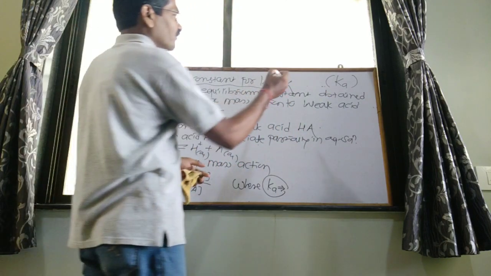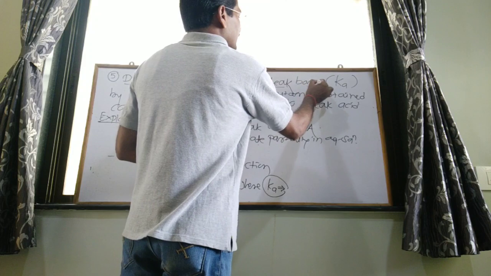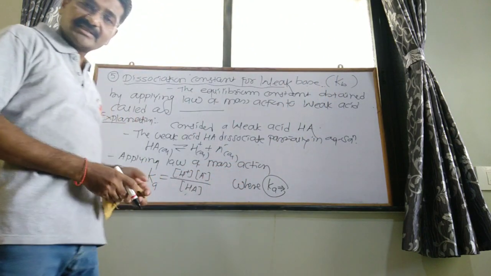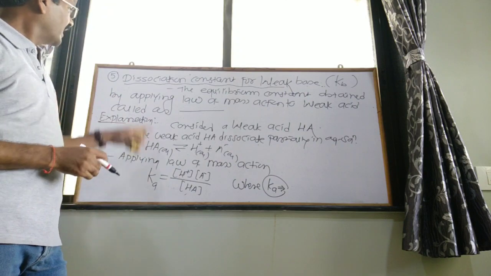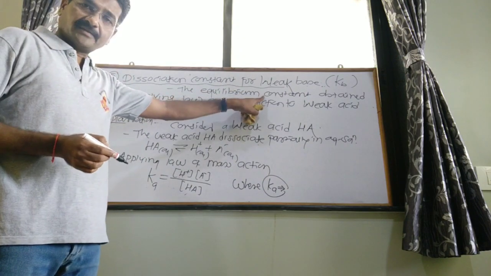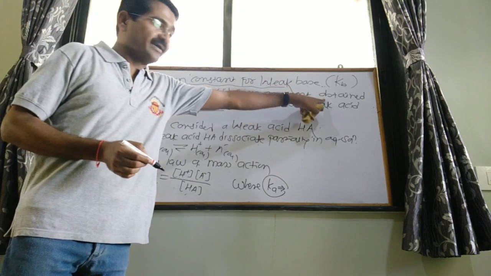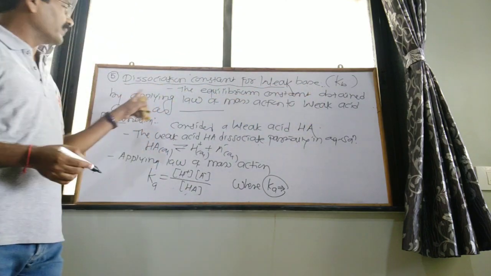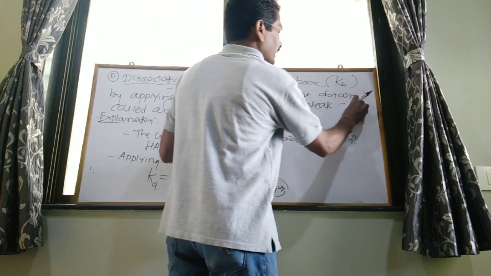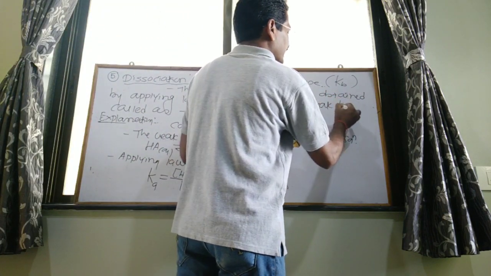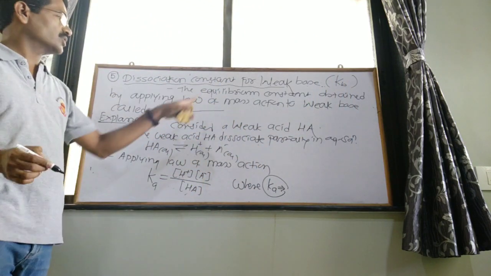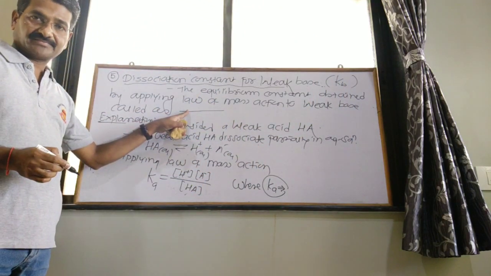Dissociation constant for weak base is denoted by Kb. K is the constant, B for the base. Definition: the equilibrium constant obtained by applying law of mass action to the weak base, writing only the base instead of the acid, is called the dissociation constant for weak base.